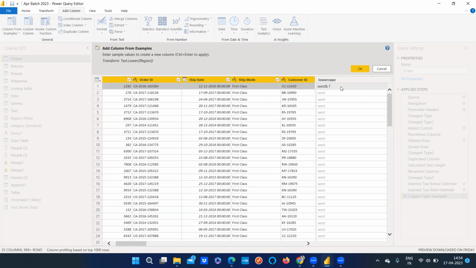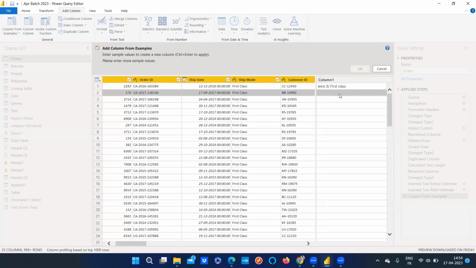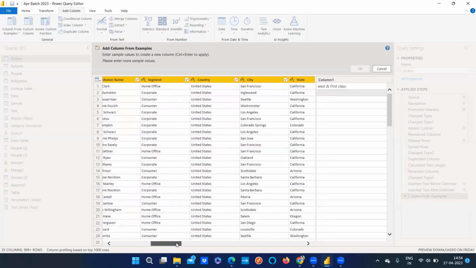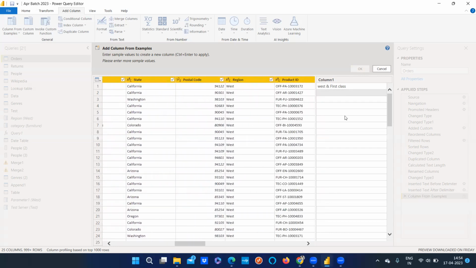Ampersand. First class. Okay, again, we have to write one more. If that is something asked, actually, we can look at the values and we can type as well.